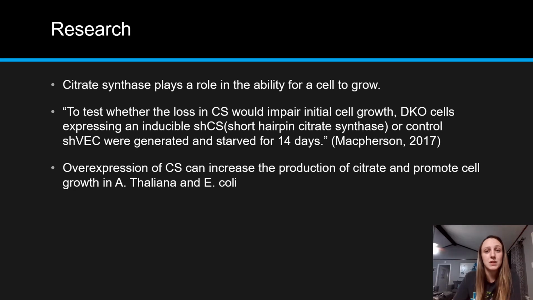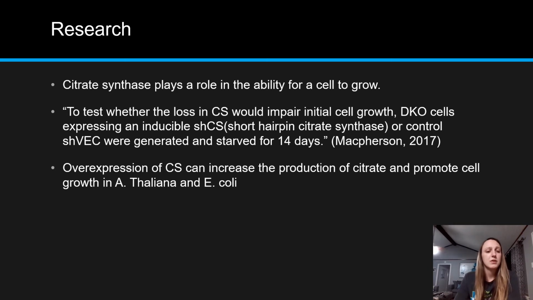IL-3 is a protein in humans. And upon IL-3 readdition, the expression of several key regulators of the cell growth was examined. SHCS cells showed a significant reduction in citrate synthase expression and total levels of intracellular citrate compared to the control cells. The effect of citrate synthase suppression was specific to the earliest period of cell growth, as there was no influence on cell size or number in SHCS cells cultured in the continuous presence of IL-3.